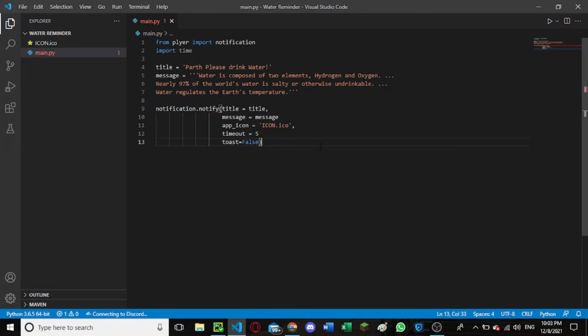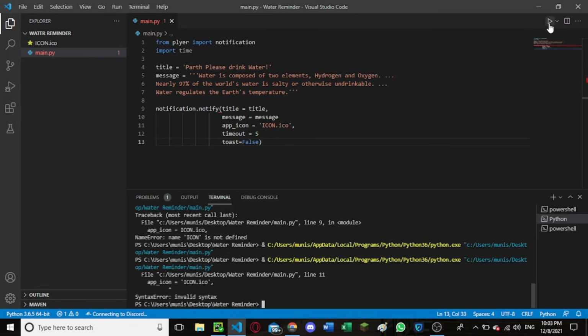And now let's try running this. Hopefully it should work. Okay, it says there's an error in the name. So I'll add a comma here and a comma here too.